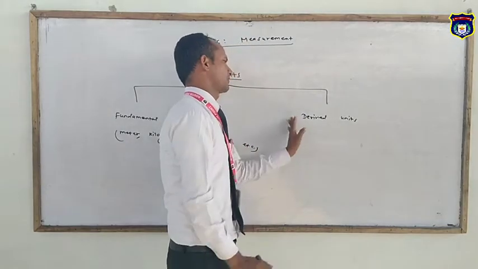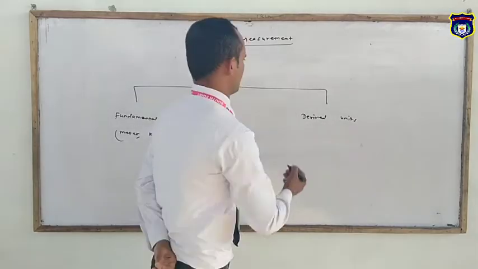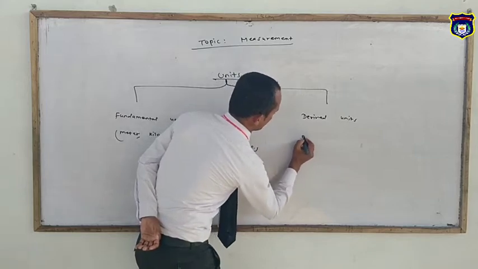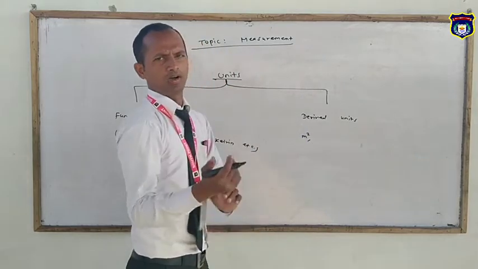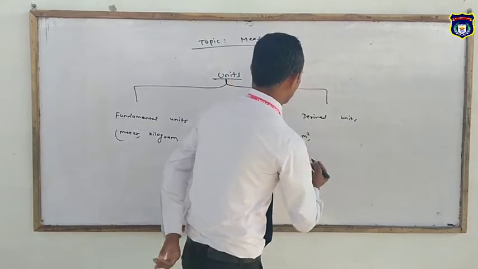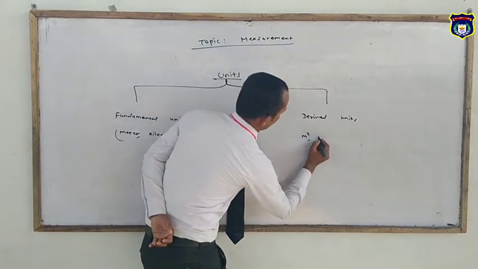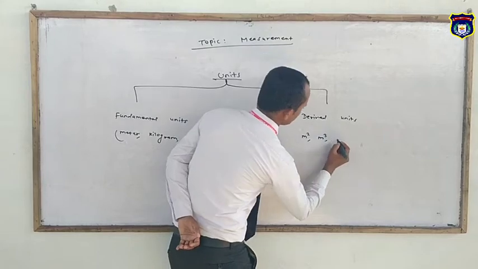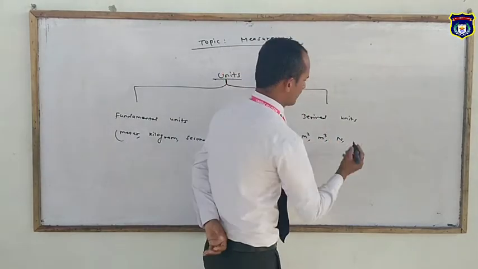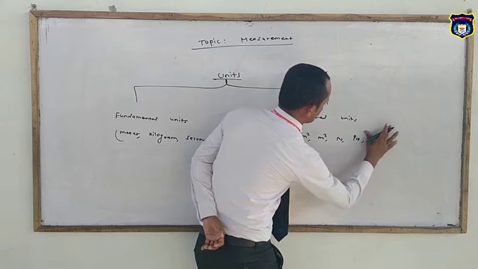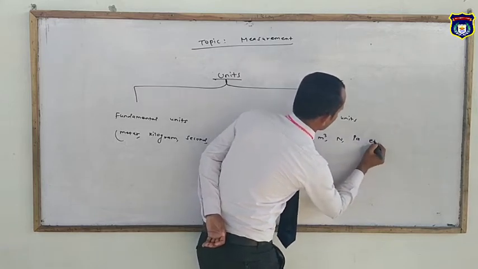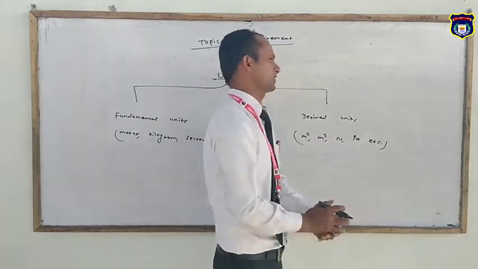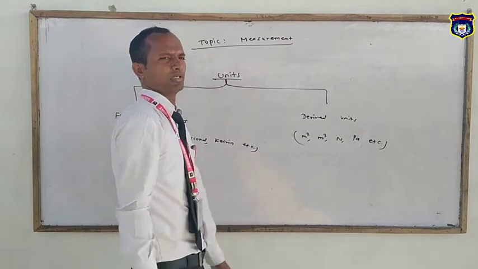As I previously told about derived quantities such as area, the unit of area is square meter, shortly written as meter square. Similarly, for volume, cubic meter, abbreviated as meter cube. Similarly, for force, Newton, and for pressure, Pascal. These are derived units because they are units of derived quantities and are also made from fundamental units.